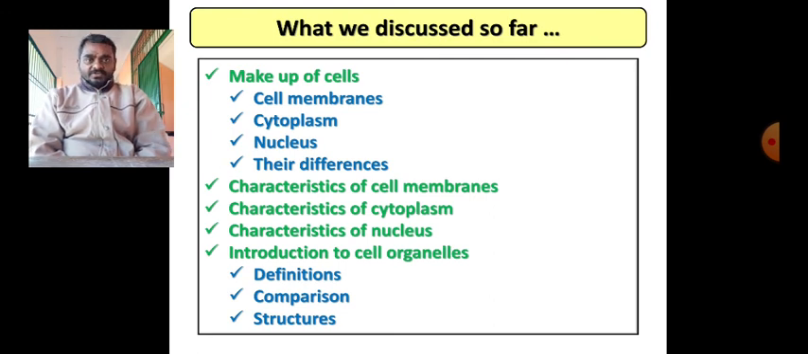So that's all for today. In the next class we will learn about the major cell organelles which are present in both plants and animals, those present only in plants, and those present only in animals.